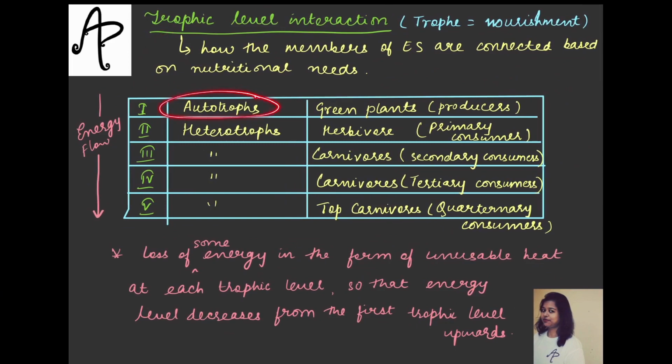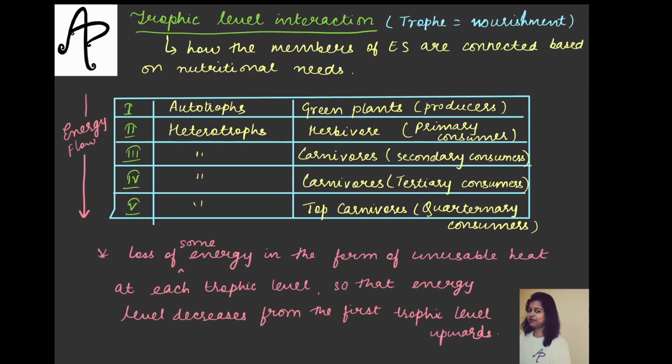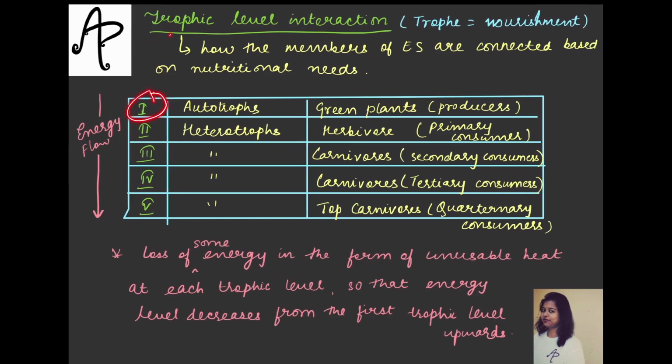Firstly, trophic level पे हम बात करेंगे. So we have the autotrophs. Autotrophs मतलब the one who can prepare their food by themselves, which means your green plants, which also means your producers. So they are of course the first one to be at the trophic level, क्योंकि वहीं से तो खाना बनना शुरू होगा ना, producers. Then in the second trophic level you have the heterotrophs, and in the further also you will have the heterotrophs for the very simple reason because the plants will be consumed by different organisms. फिर वो करेंगे, फिर वो करेंगे, फिर वो करेंगे. So heterotrophs मतलब who are relying on the food prepared by somebody else.